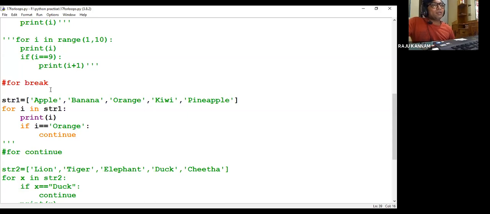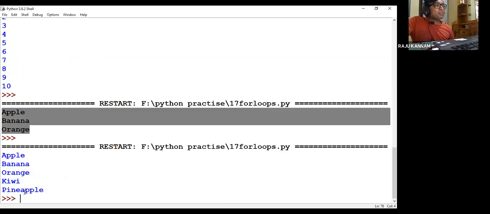No, it won't skip orange. See, let us execute and see. See, apple, banana, orange, kiwi, pineapple. It is not skipping orange. Okay. So Manish told it will skip orange. Why is it not skipping orange?